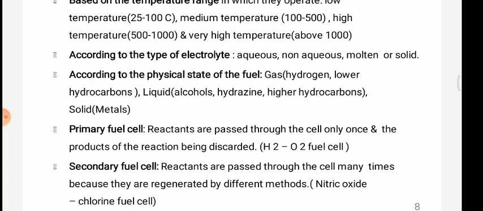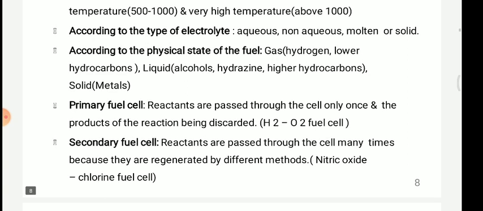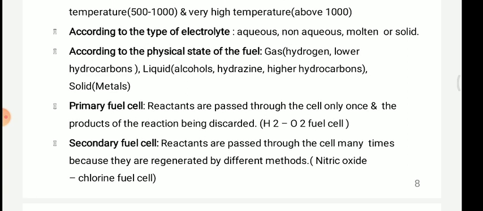For a liquid fuel cell, they are basically alcohols made up from hydrogen and higher hydrocarbons. And for the solid state, it gives the metals. So for the solid electrolyte we are using metals.